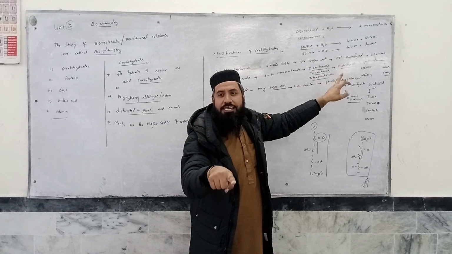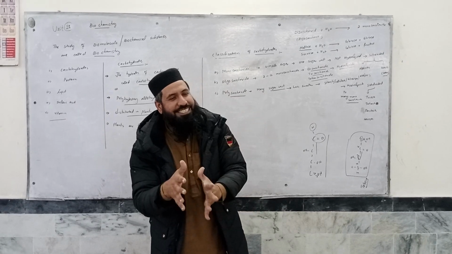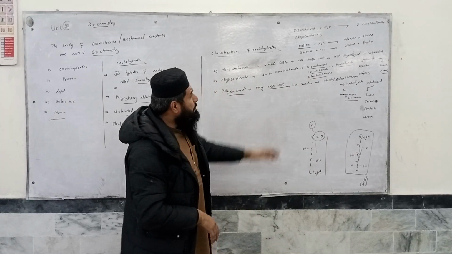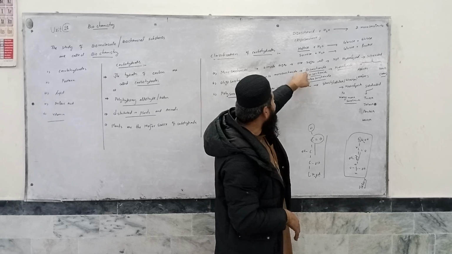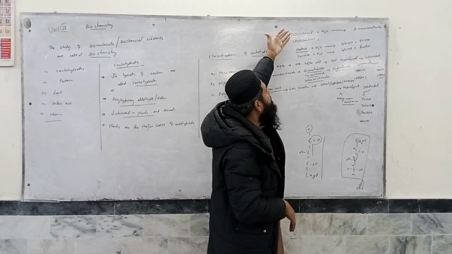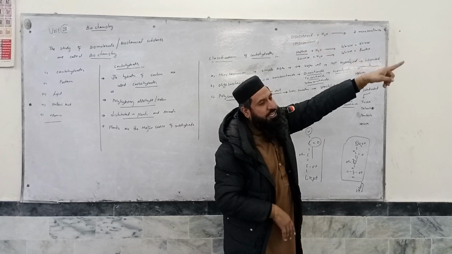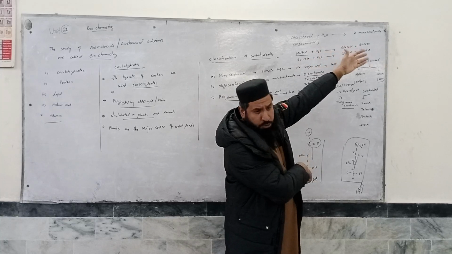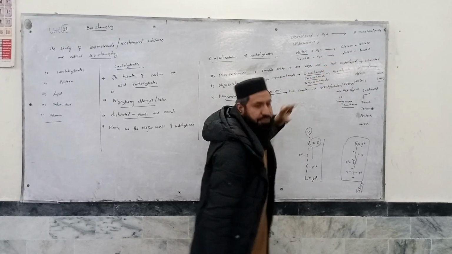Oligosaccharides can be hydrolyzed, and on hydrolysis, they yield 2 to 10 monosaccharide units. The most important of these is the disaccharide, which on hydrolysis yields 2 monosaccharide units. For example, maltose on hydrolysis yields glucose and glucose, and sucrose on hydrolysis yields glucose and fructose.